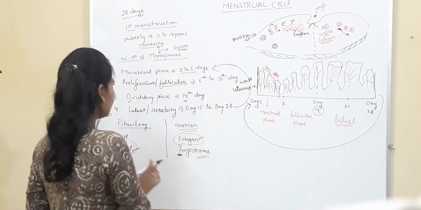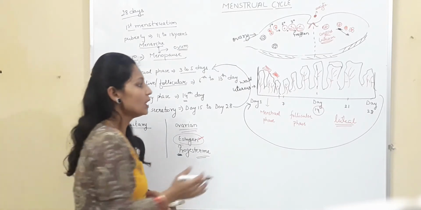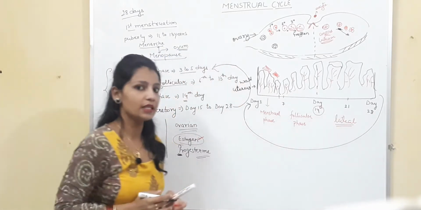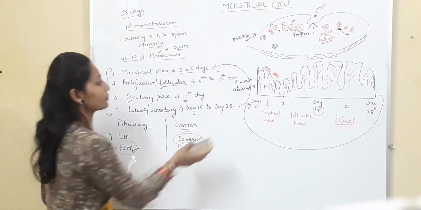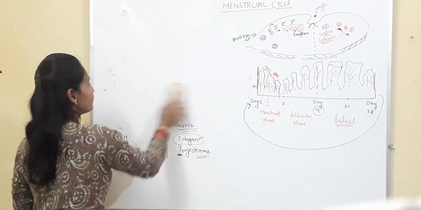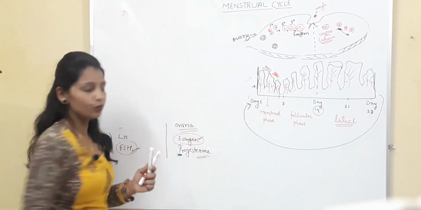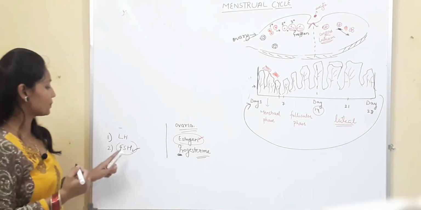Now we will see how the level of these two hormones changes from day 1 to day 28. Again we will draw a graph of day 1 to day 28 and then we will see how these changes take place.